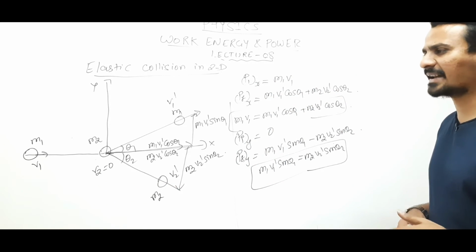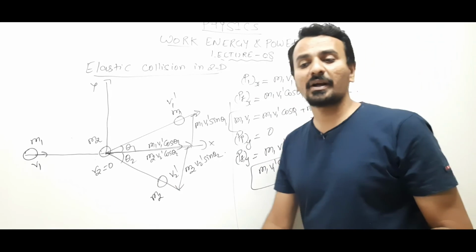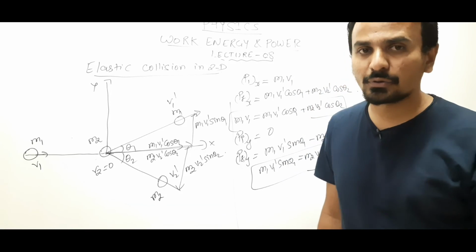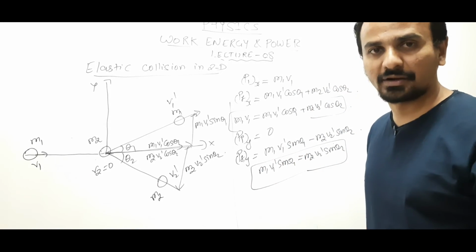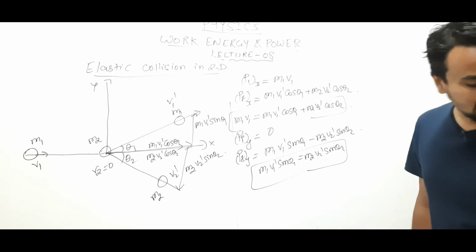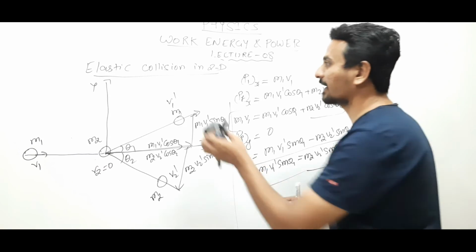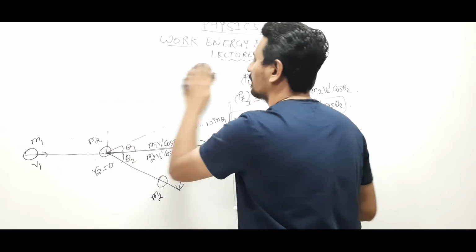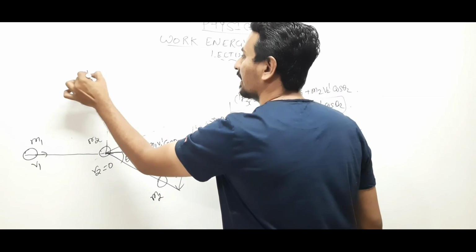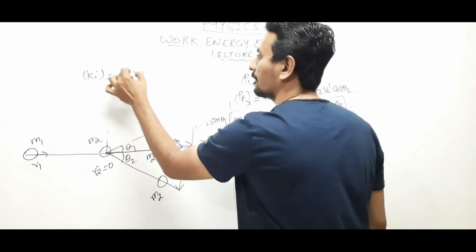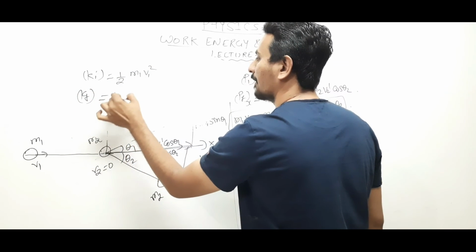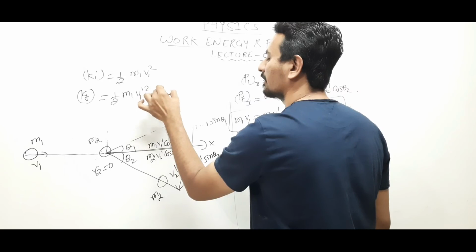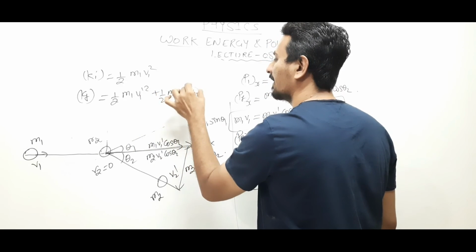We can also compare the kinetic energy, but whenever you are writing kinetic energy, you don't need components, because kinetic energy is a scalar quantity. So it can be written directly that initial is half m1 v1 square, final is half m1 v1 dash square plus half m2 v2 dash square.